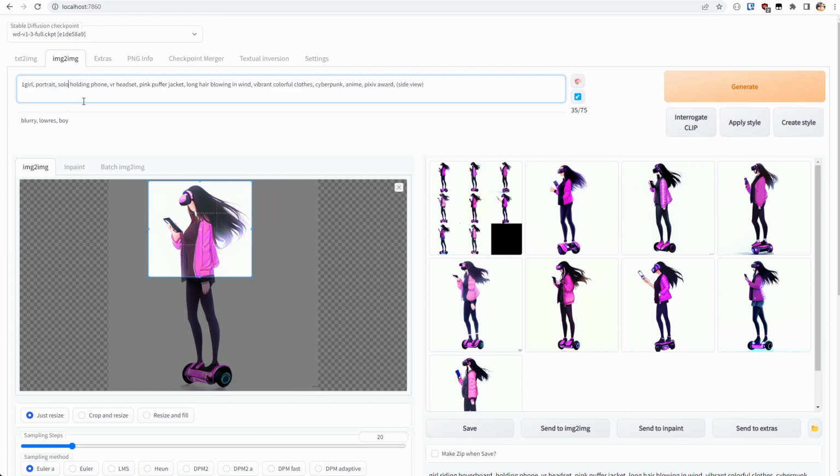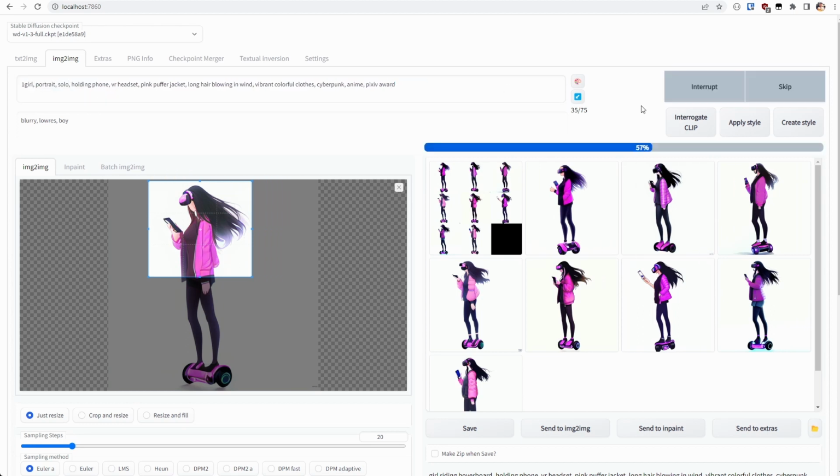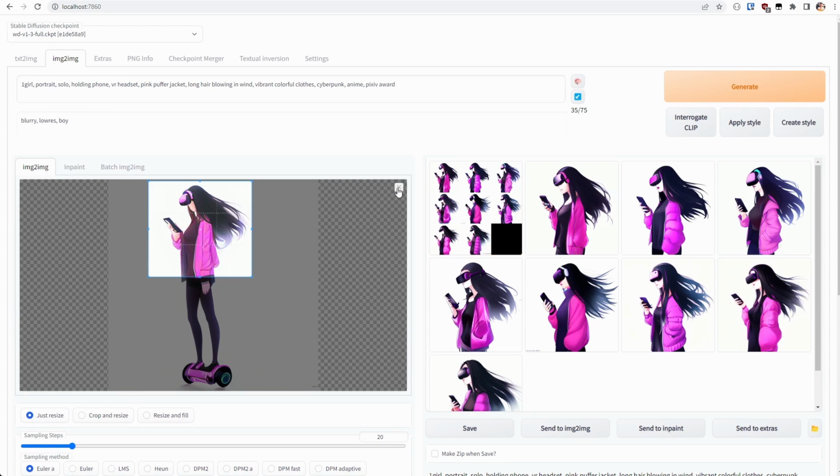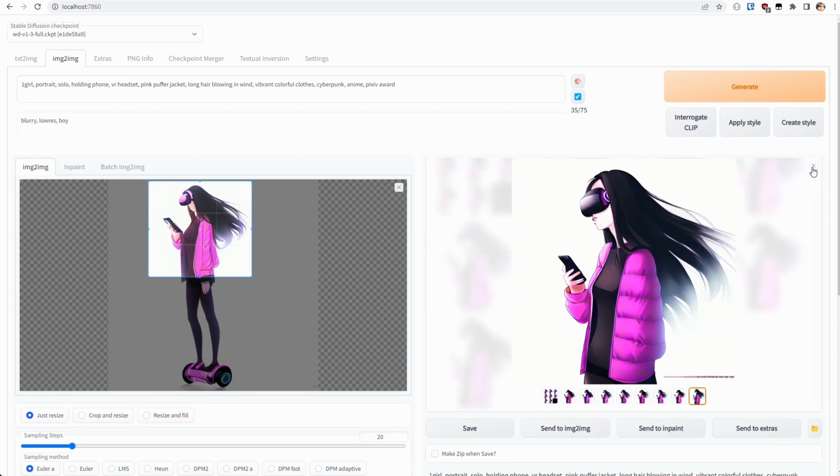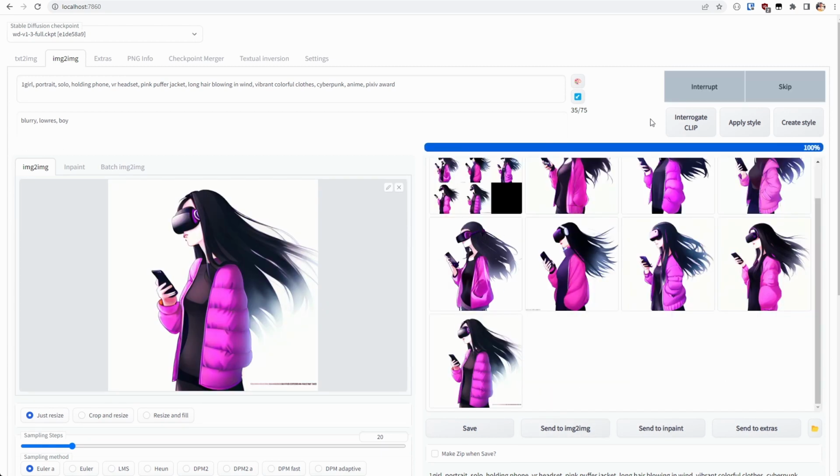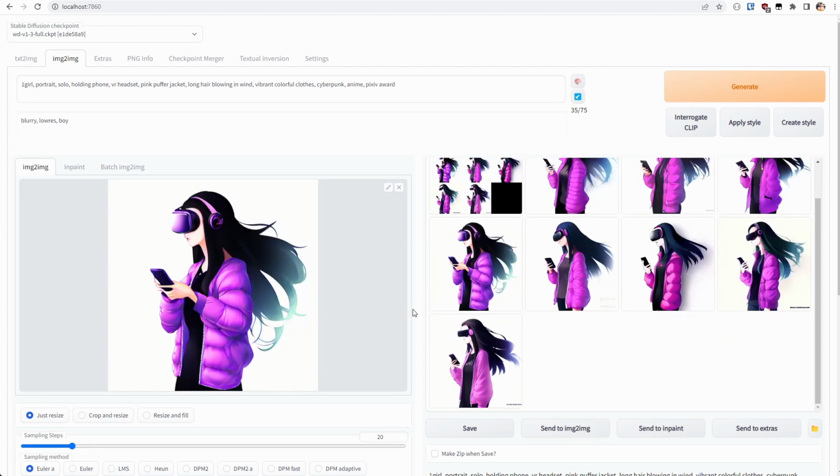So it's taken a few iterations just to dial in this prompt a little bit. You can see I added the parentheses around the side view. That emphasizes that particular part of the prompt. It essentially boosts it.